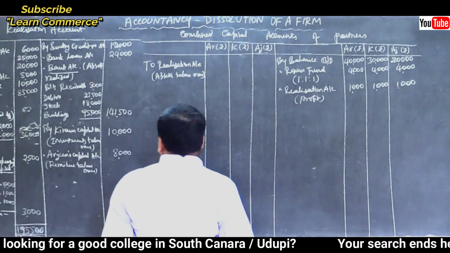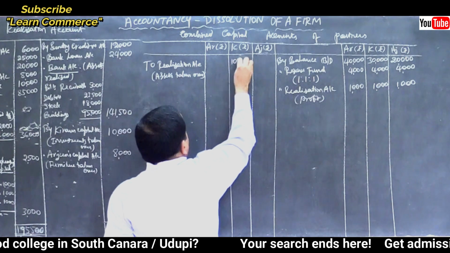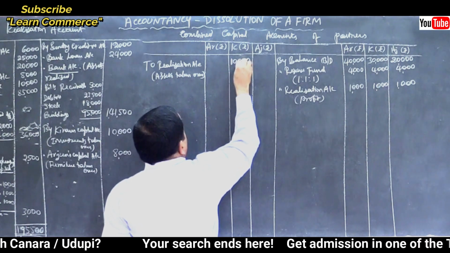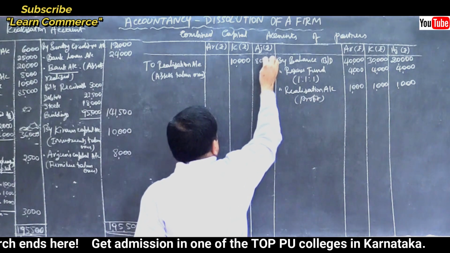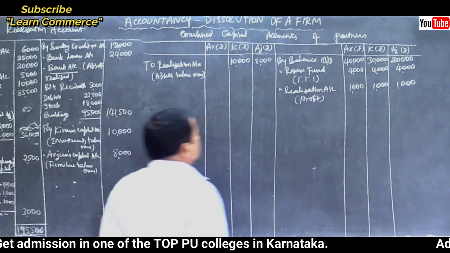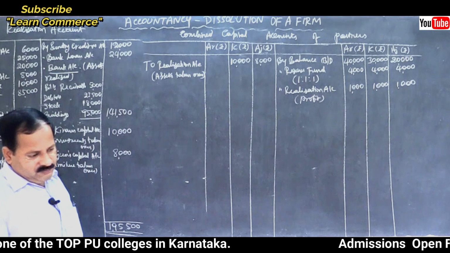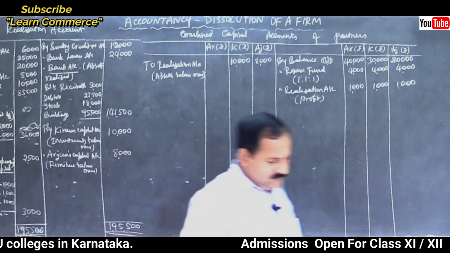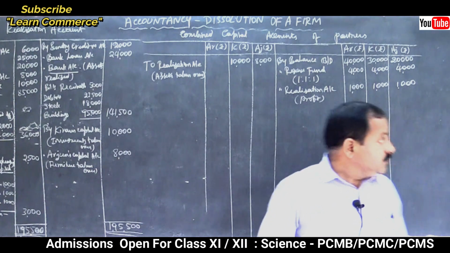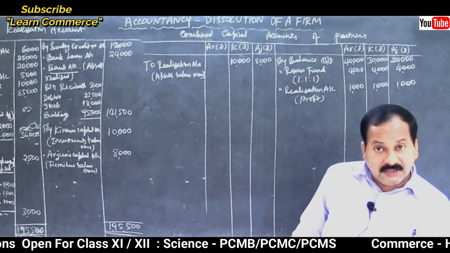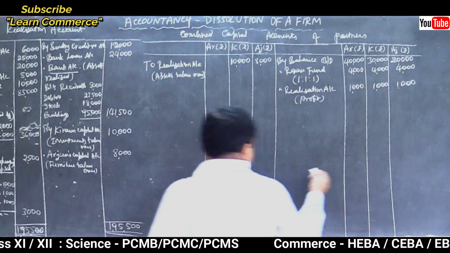So how much? Kiran 10,000, right? 10,000, 8,000 Arjun. Anything else? I don't think so, right? Yes. Let us close it. No other interest, close it.